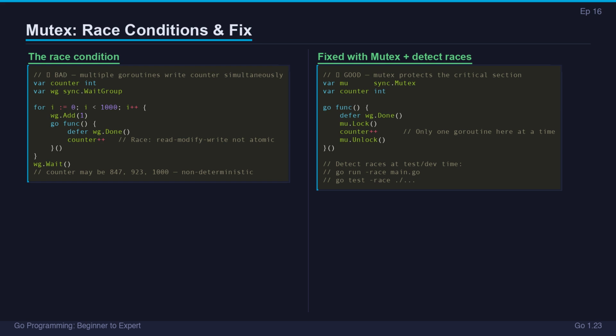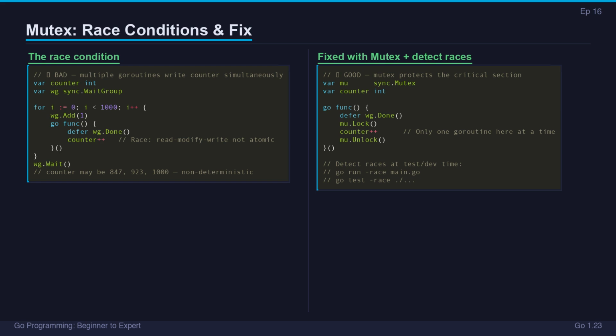Without defer, if your function has multiple return paths, an early return on error, a panic, you need to manually place Unlock before each return. Miss one and you have a permanent deadlock. With defer mu.Unlock immediately after mu.Lock, you can never miss it.